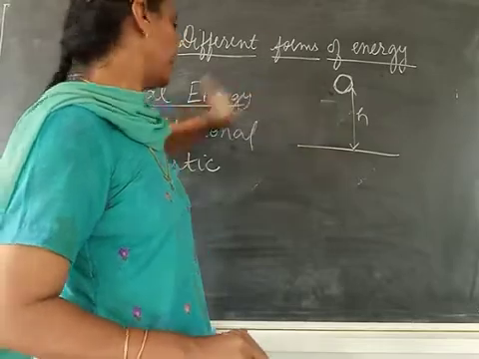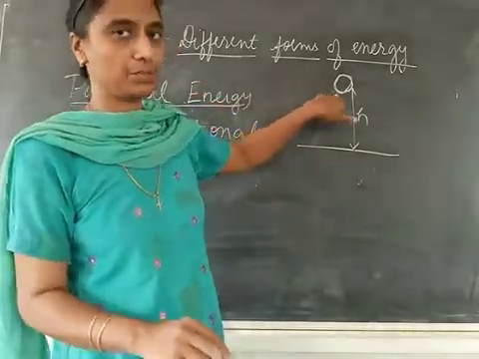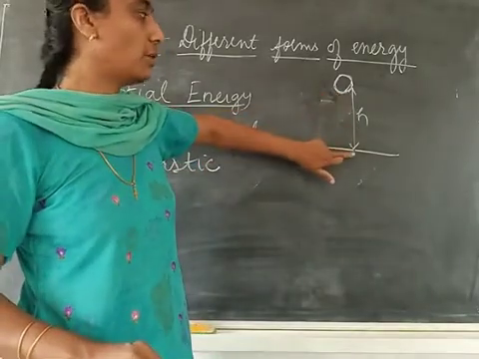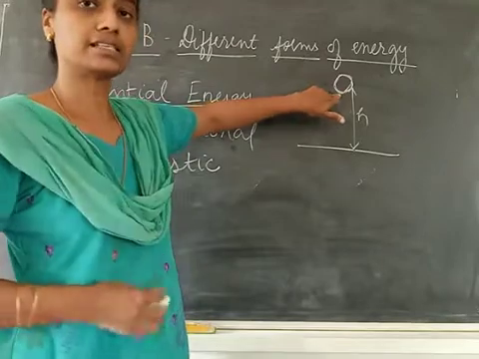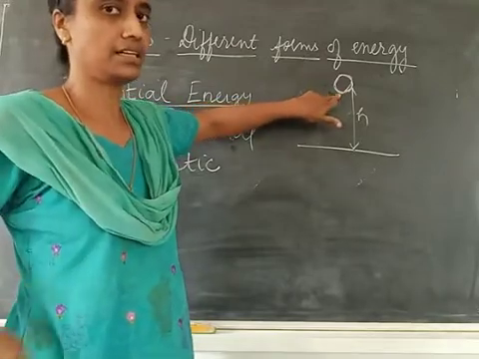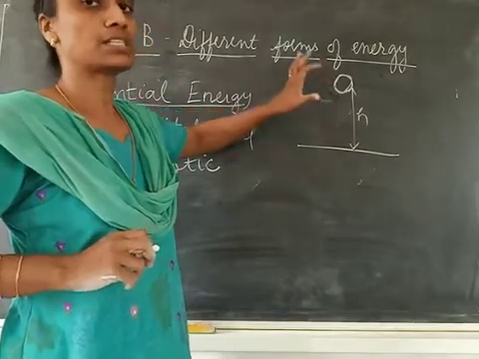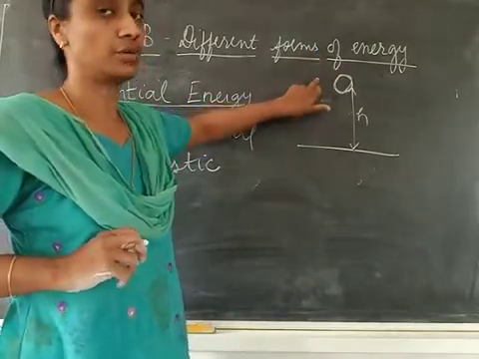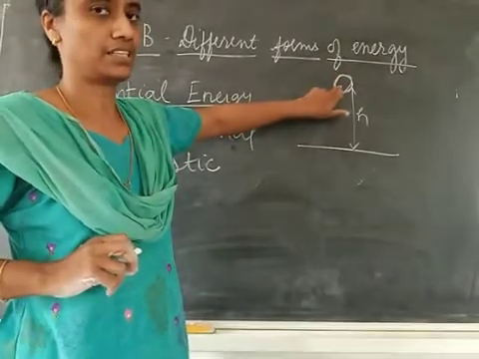Now where did it get this energy from? For this body to reach this height, some work was done. I need to do some work to take it to this height. Whatever work was done in that, it is stored in the body as potential energy.